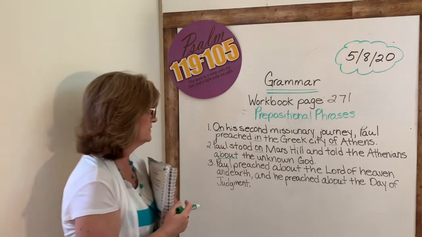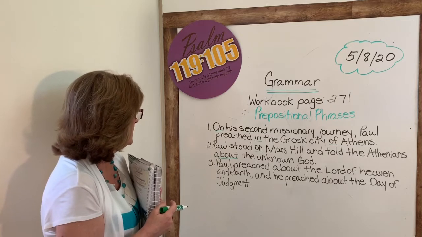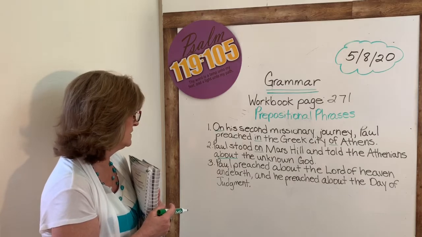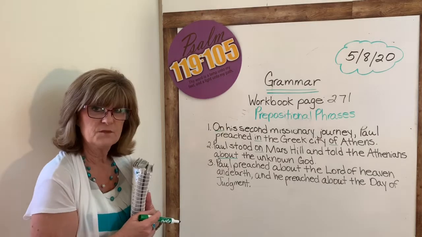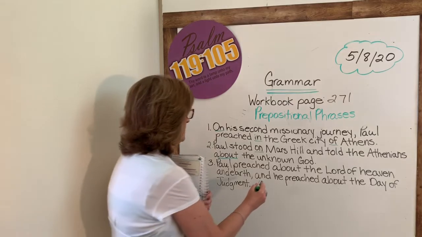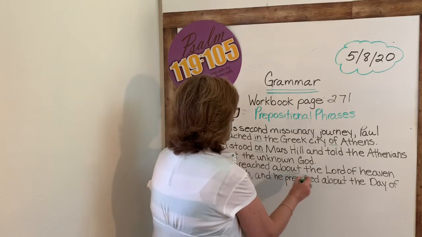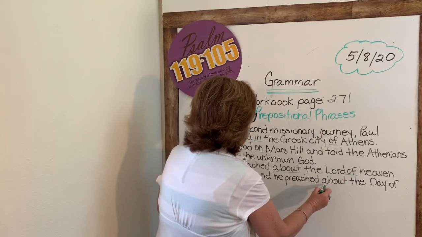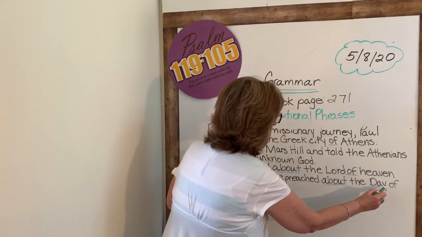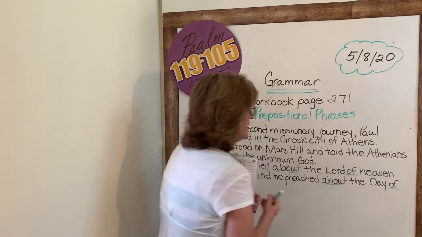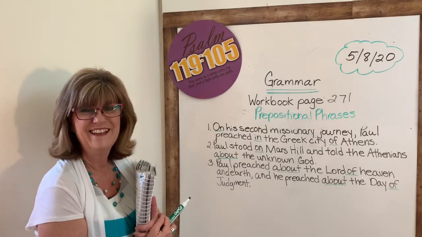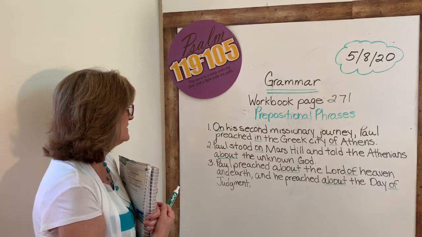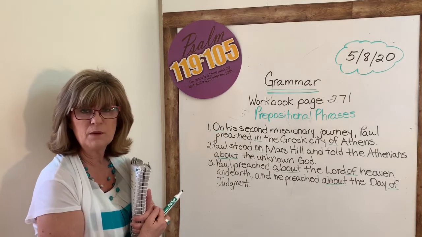On and about. Okay. And the last one, Paul preached about the Lord of heaven and earth, and he preached about the day of judgment. Okay, do you see some prepositions there? All right, we have about, we have of, we have about again, and we have of again. Are you getting the feeling that of is used a lot? It is, isn't it? All right, so here are the prepositions from these sentences. Now what we're going to look at today are prepositional phrases.